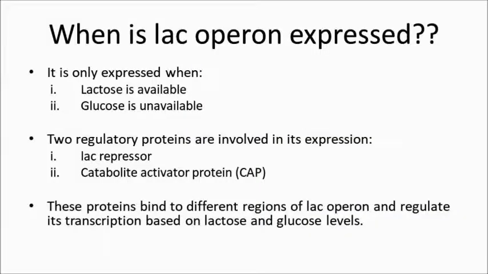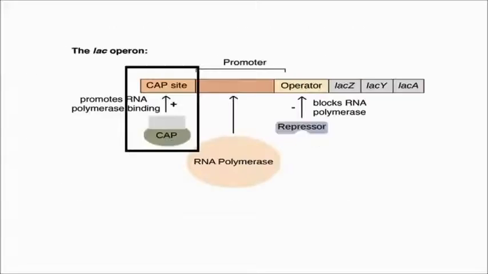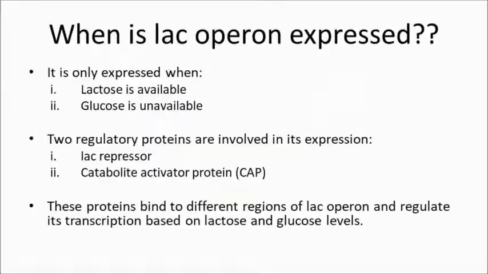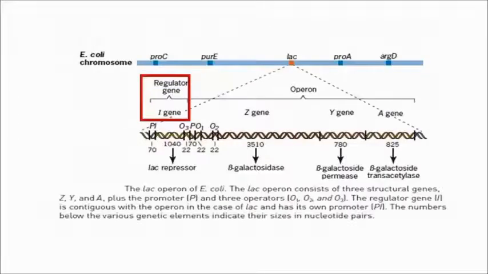Now the question arises, when is lac operon expressed? So lac operon is only expressed when two conditions are met. The first one is lactose is available, and the second one is glucose is unavailable. And there are two regulatory proteins which are involved in the expression of lac operon. The first one is catabolite activator protein or cAMP receptor protein, and the second one is lac repressor.